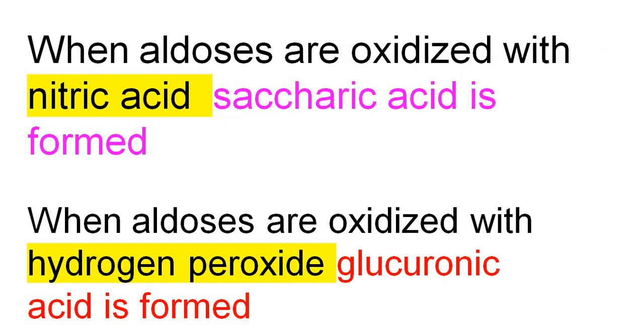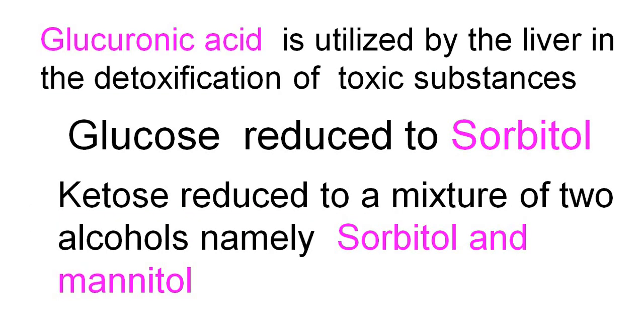When aldoses are oxidized with nitric acid, saccharic acid is formed. When aldoses are oxidized with hydrogen peroxide, glucuronic acid is formed. Dash is utilized by the liver in the detoxification of toxic substances: glucuronic acid. Glucose is reduced to sorbitol. Ketose is reduced to a mixture of two alcohols, namely sorbitol and mannitol.